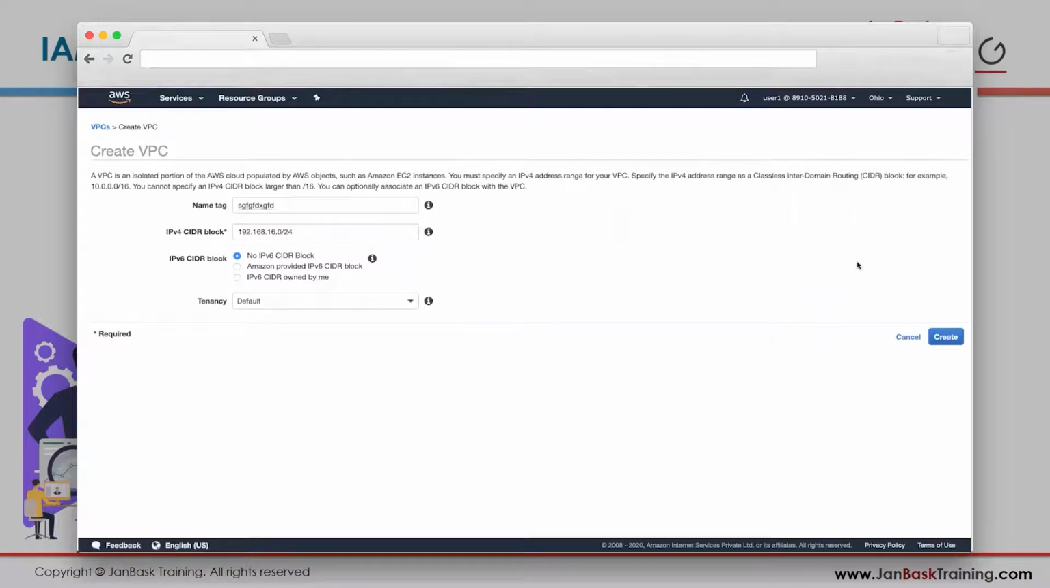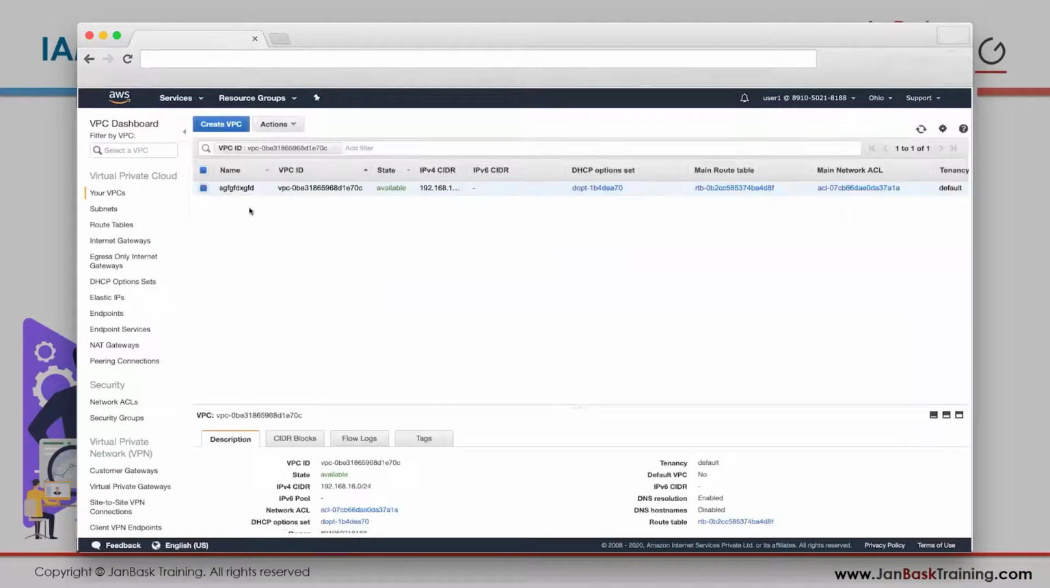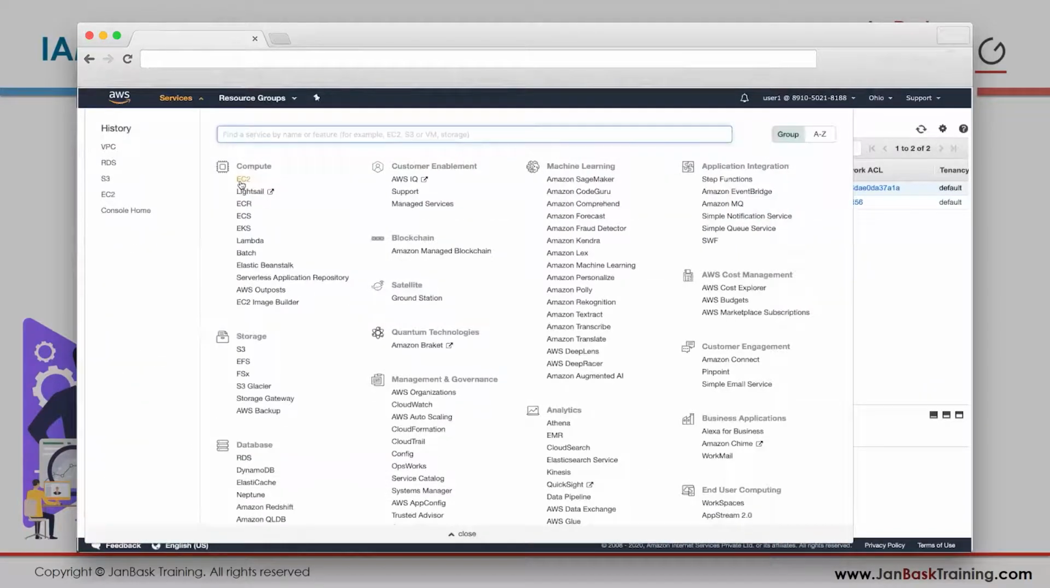Let's say he tries to create one VPC. Okay, so he tries to create. Now he's able to create this, right? Why is that? We didn't give him access to VPC, but still he is able to create this VPC. The reason is because we have given him access to EC2.